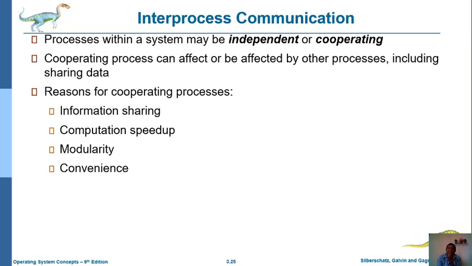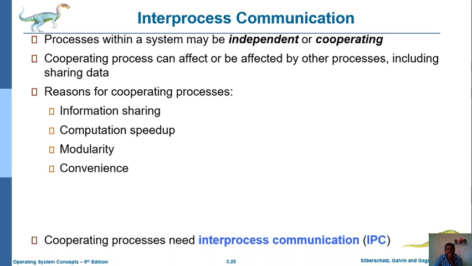There are several advantages compared with independent process communication. The features are that information can be shared, computation speed can be increased, and there is modularity and convenience. Due to these features, we prefer the cooperating process in inter-process communication.